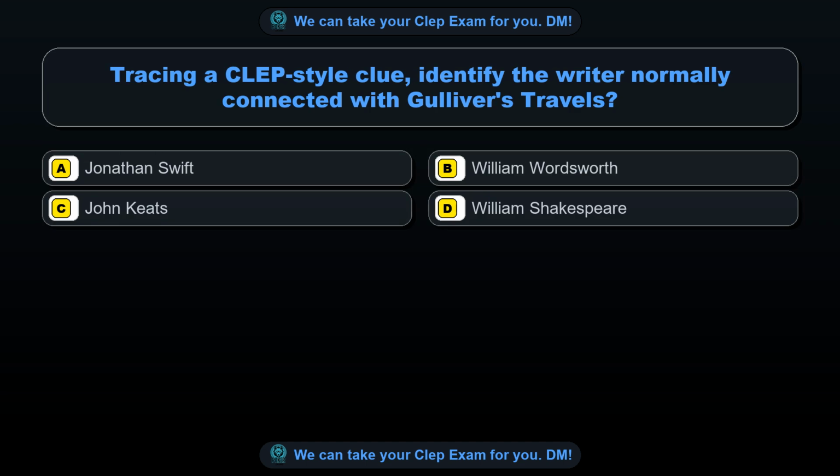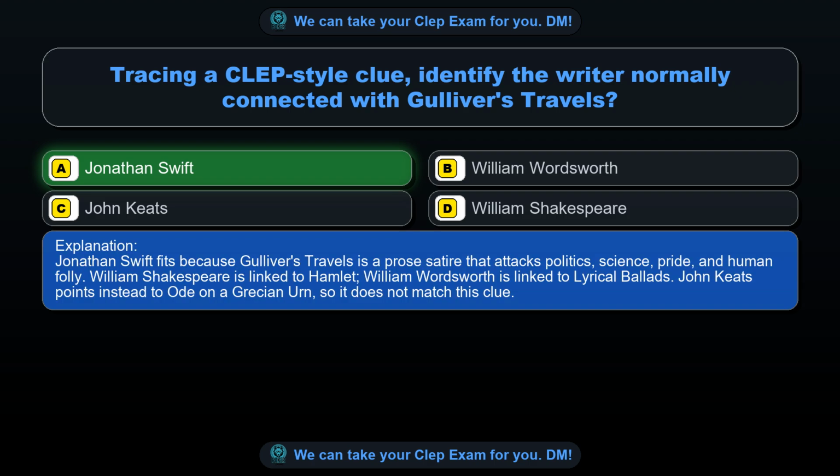Question 76. Tracing a CLEP-style clue, identify the writer normally connected with Gulliver's Travels. Option A. Jonathan Swift. Option B. William Wordsworth. Option C. John Keats. Option D. William Shakespeare. The correct answer is option A. Jonathan Swift. Jonathan Swift fits because Gulliver's Travels is a prose satire that attacks politics, science, pride, and human folly. William Shakespeare is linked to Hamlet. William Wordsworth is linked to Lyrical Ballads. John Keats points instead to Ode on a Grecian Urn, so it does not match this clue.